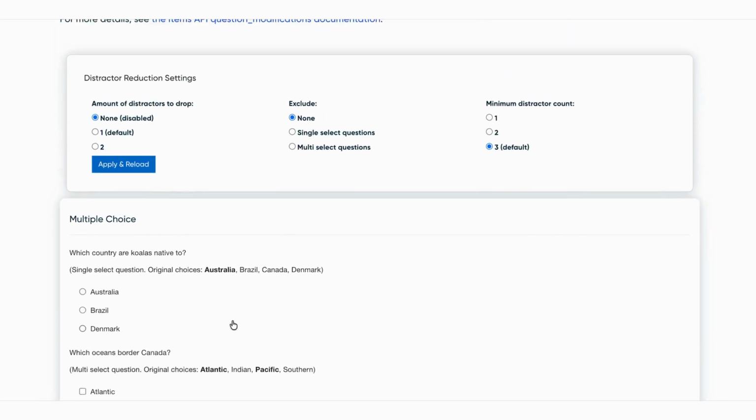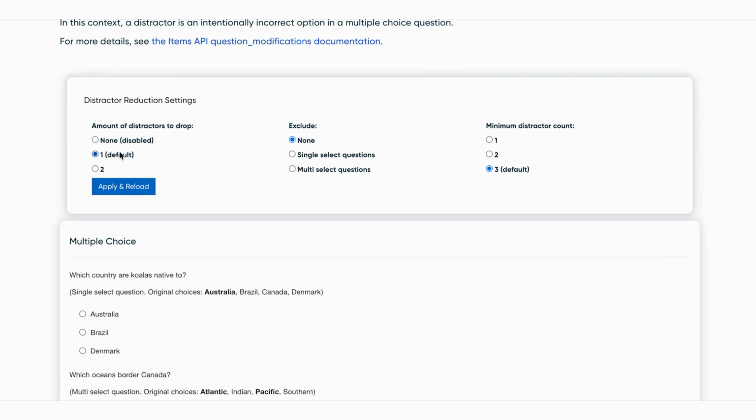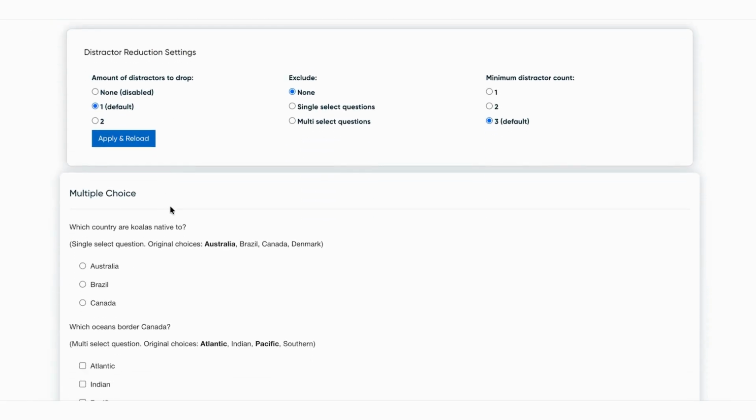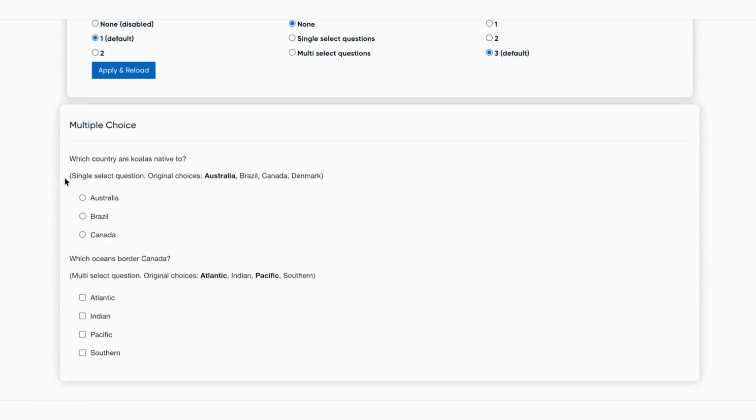Now let's say I wanted to remove 1 distractor. I want to remove it from both single or multi-select questions, and a question must have 3 minimum distractors in order to be affected. So I'll click Apply. And we can see now that our single select question only has 3 options showing, and our multi-select is unaffected. Now, the reason for that is because our multi-select question only had 2 distractors to begin with.